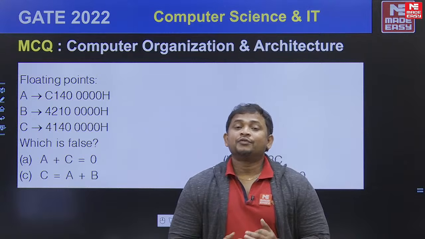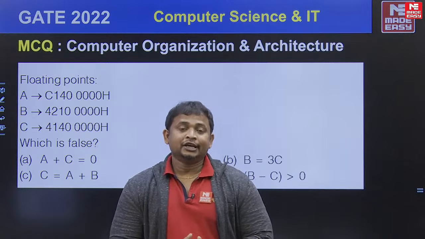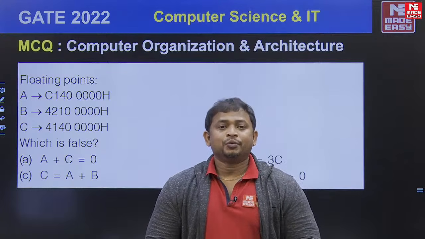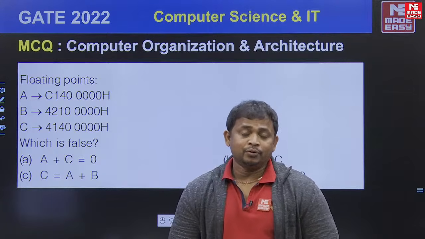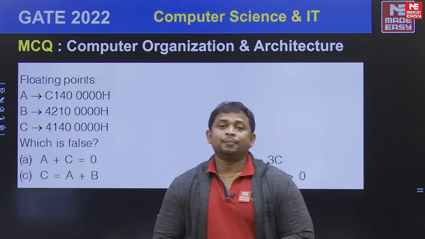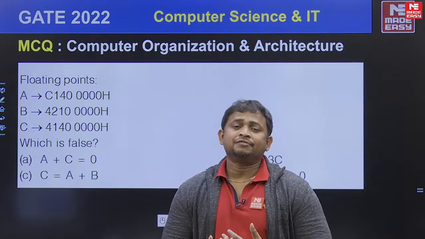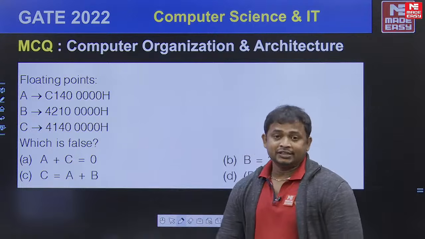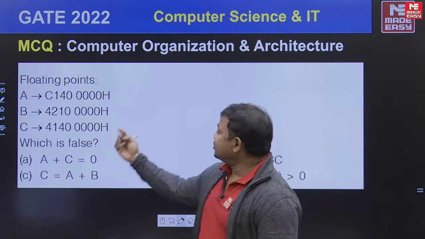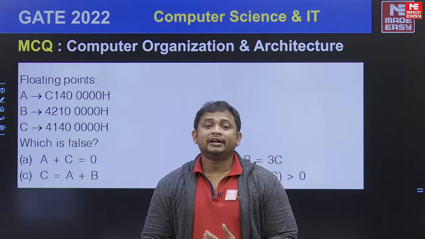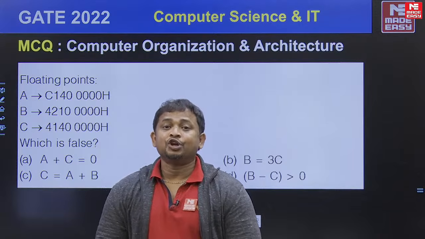When you see the GTQ program of the MADE and also your running notes, floating point related questions I already explained in the GTQ and in the running notes of our computer organization subject. A similar kind of question is present there, so I am going to explain that question now. Here three elements are given, A, B, C, 32-bit data elements, and we need to identify the false condition in the given options.